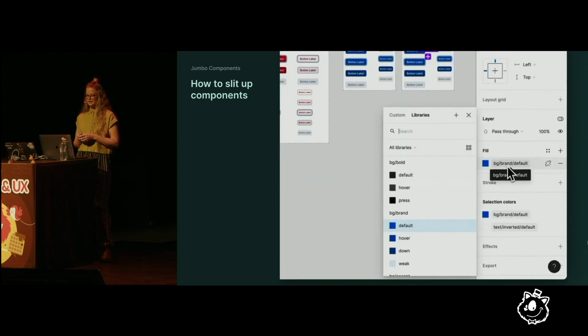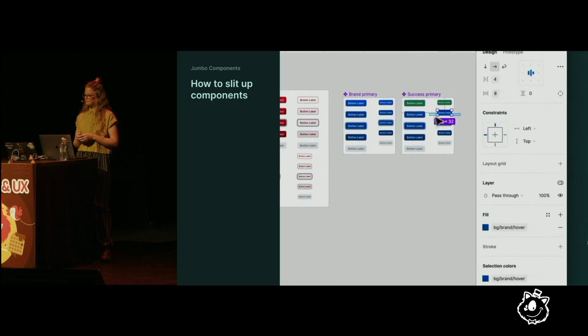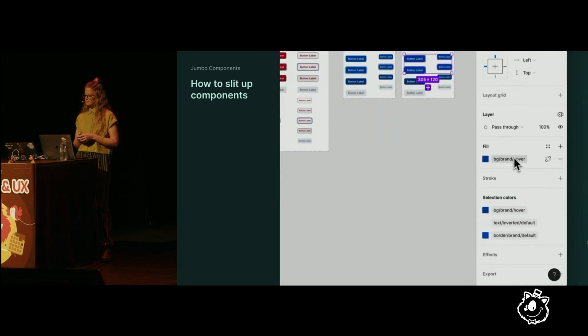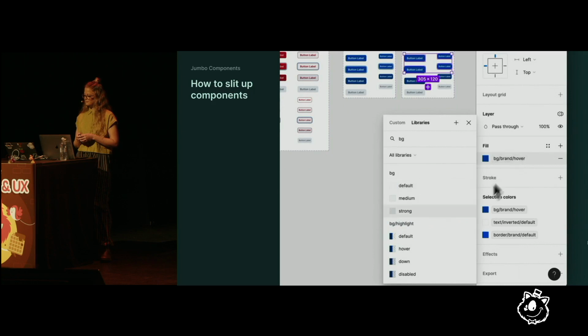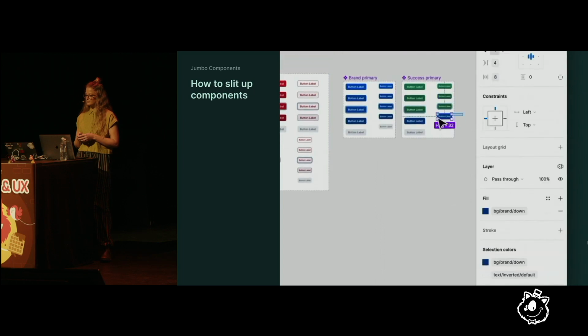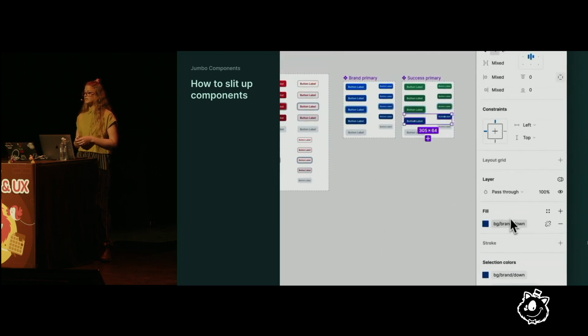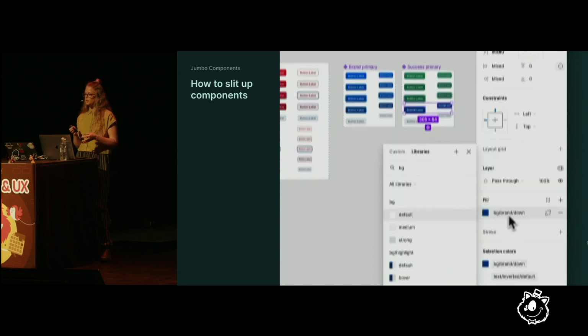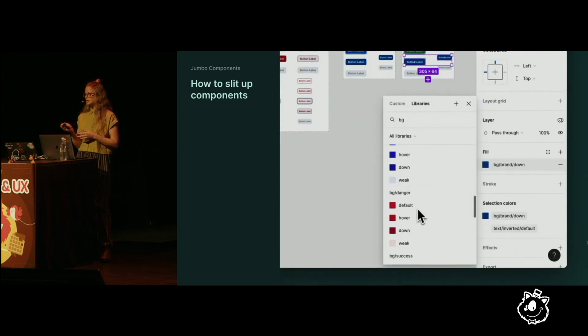In this case, let's make this one a success button and swap out the background colors. This can save a lot of time when creating many similar components, like buttons, inputs, badges, table columns, things like that.